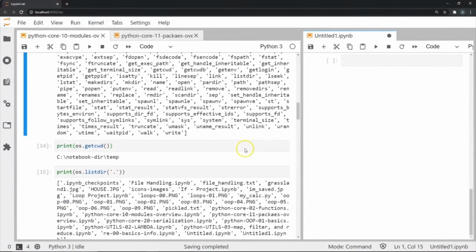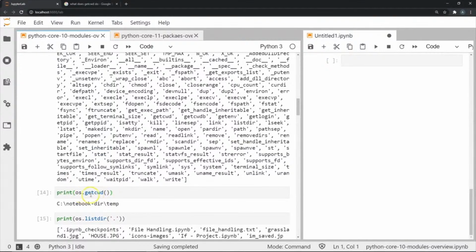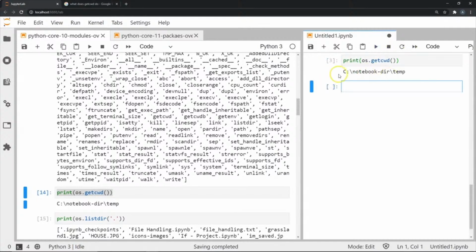Finally, moving on, another function commonly used with modules is the getcwd function. And what this does is it will give us the current working directory that we are working in right now. So if I execute this, it will tell me what is the directory that I am currently working in right now. As you can see, C notebook dir/temp.